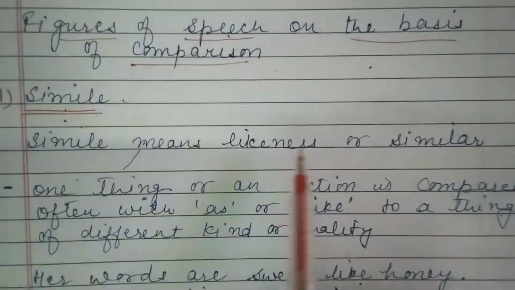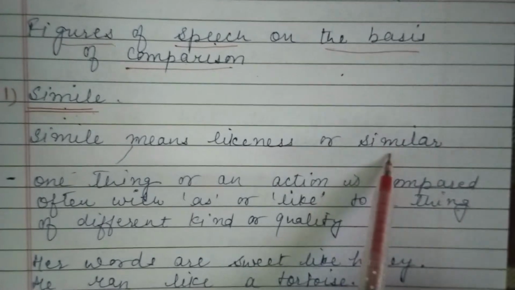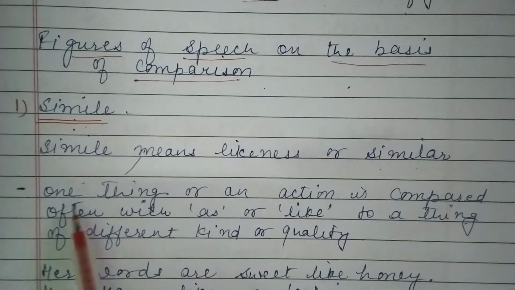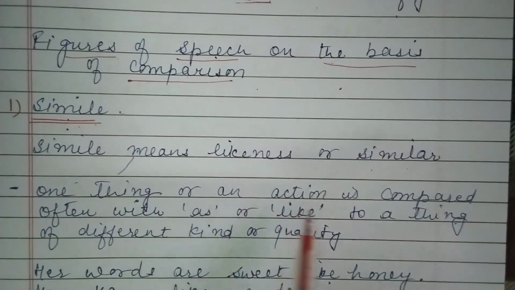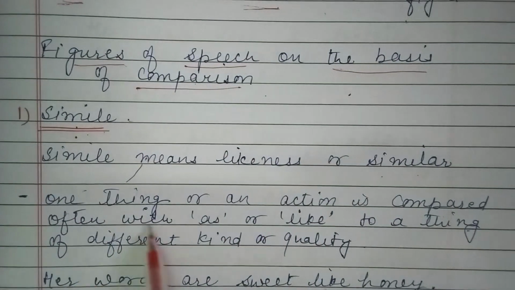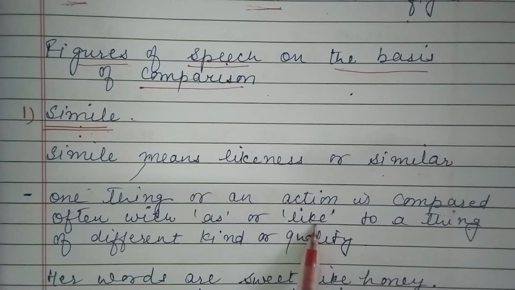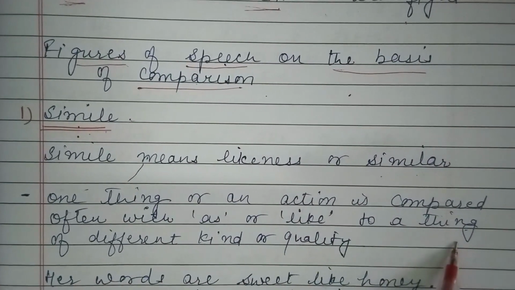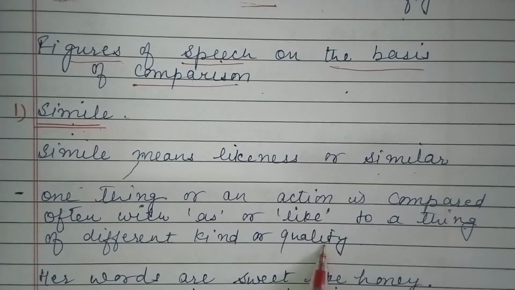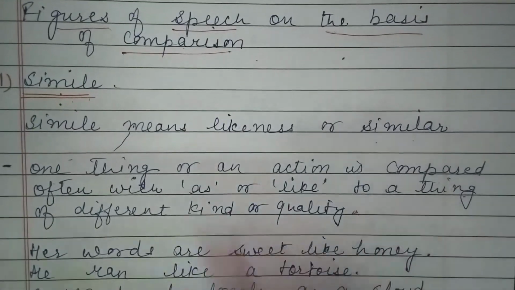Means two things are similar to each other. So our definition says one thing or an action is compared, often with as or like, to a thing of different kind or quality.